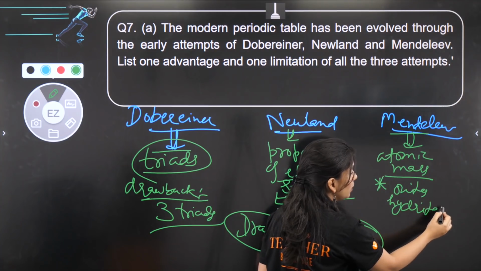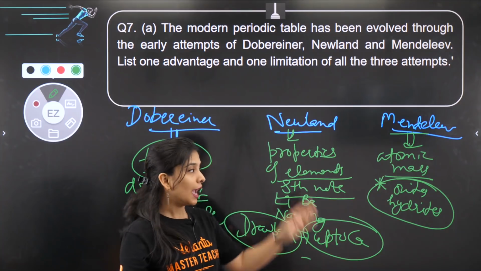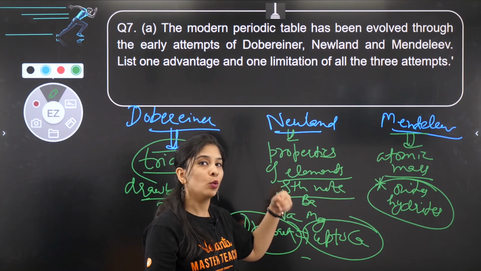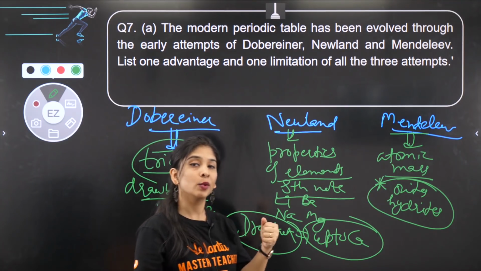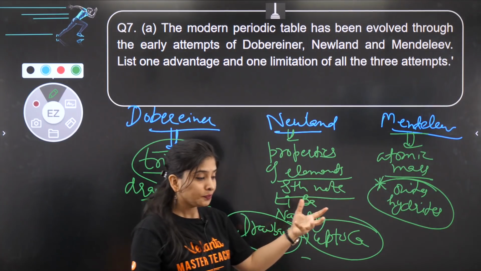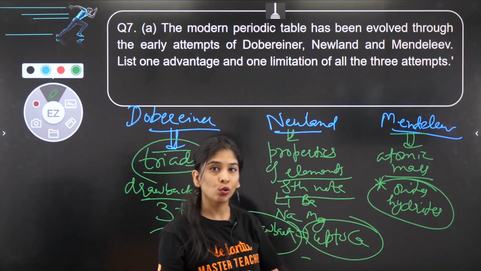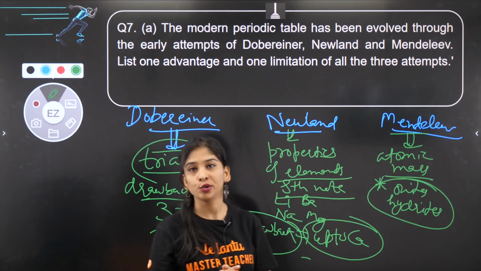So what did he do? He made oxides and hydrides of all the elements present at that time and grouped them together on the basis of elements forming the same oxide and hydride. In this way, his table was so much important to talk about the elements, their position, a better approach. So it's a good table. And at that time बहुत ज़्यादा contribute किया था उसने.